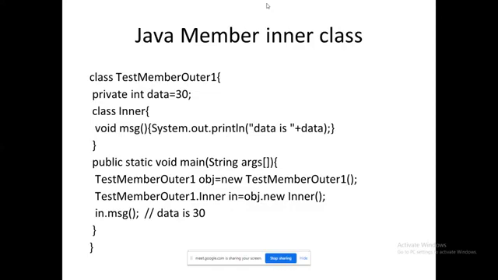This is my general syntax. If I access this, I am able to get the data available within the class. Using the inner class object, I am accessing the method msg. Finally, it prints my data. This is the member inner class; only the syntax varies here.